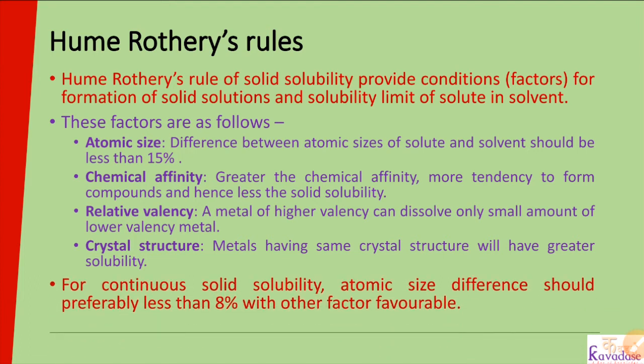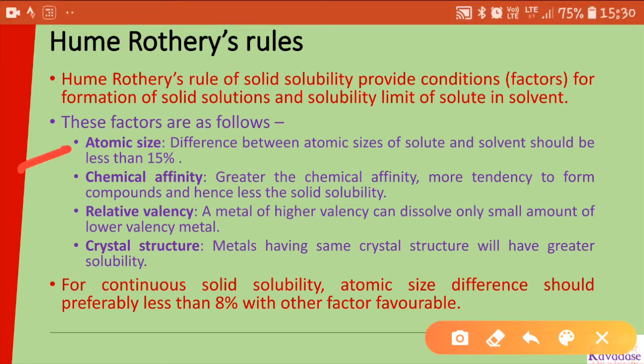So for continuous solid solubility, the atomic size difference should preferably be less than 8%, with other factors favorable. Otherwise the atomic size difference must be less than 15%, but for continuous solid solubility it is less than 8%.